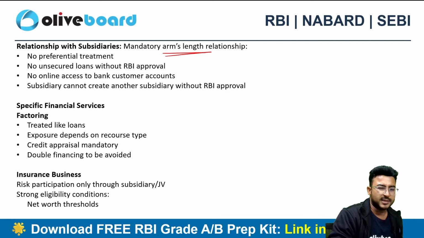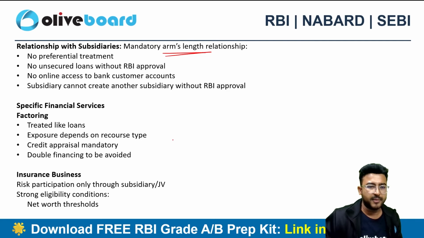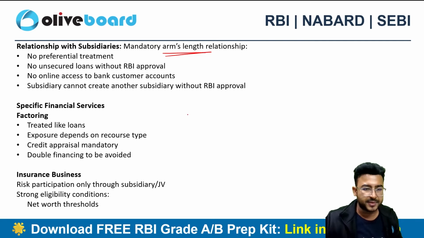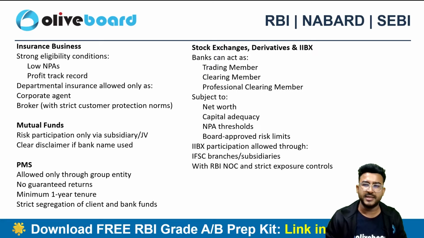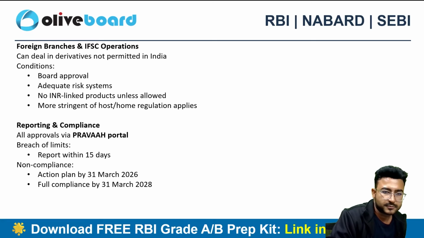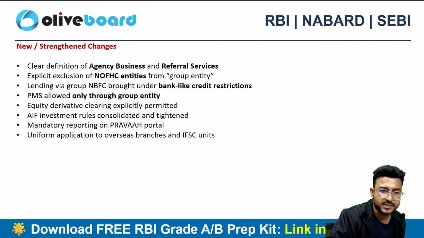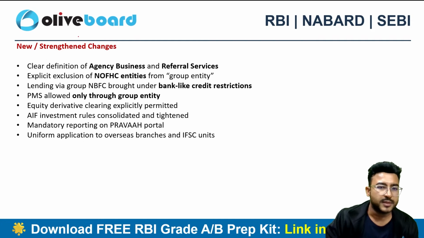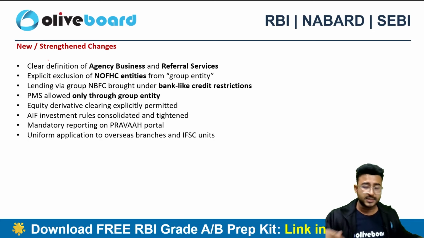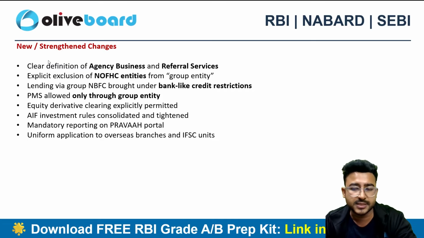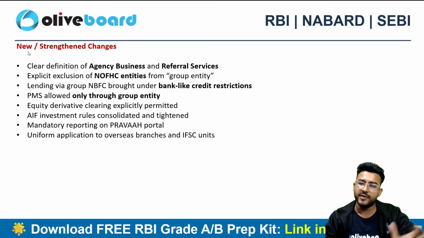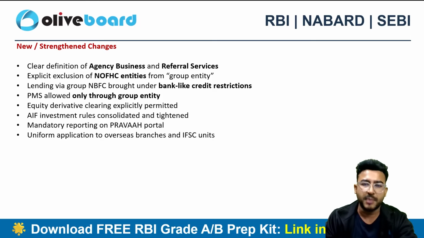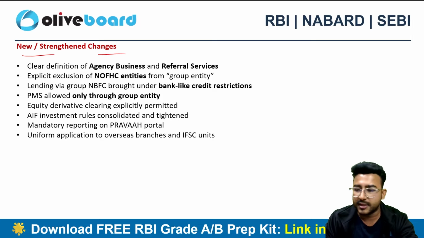So these services you can provide definitely by forming different group companies like factoring, insurance business, mutual fund companies, PMS. So this is the criteria, guys. This is the amendment direction. This is not the full direction, though we have discussed the entire direction. But what are the new areas? What are the new changes?